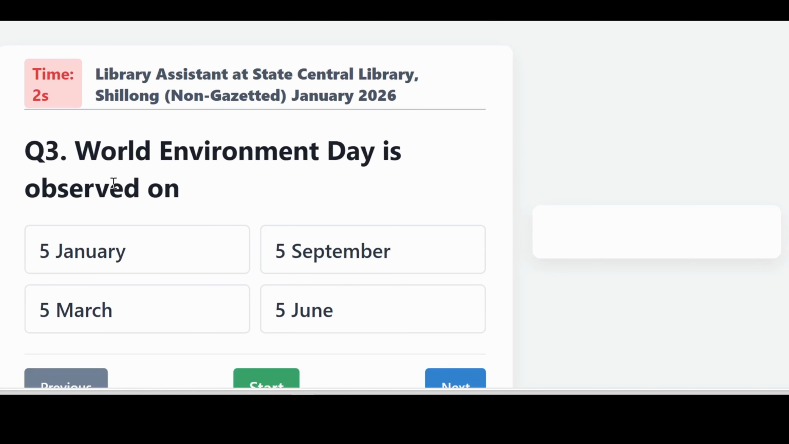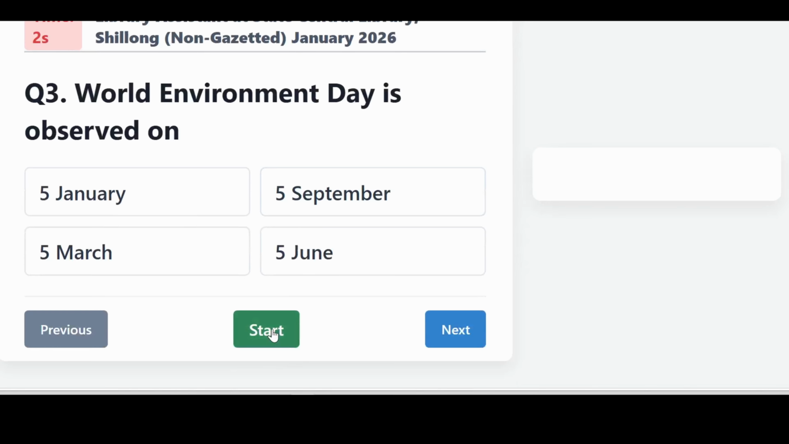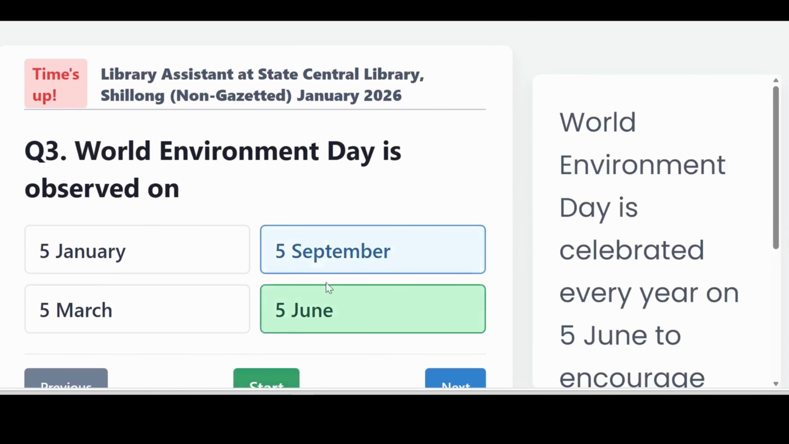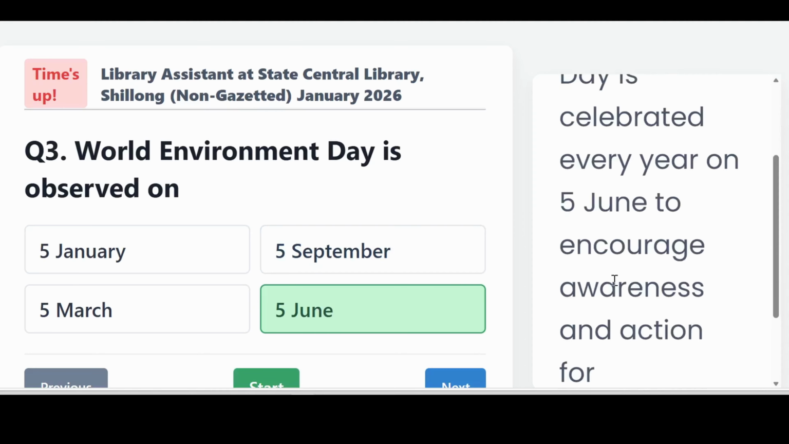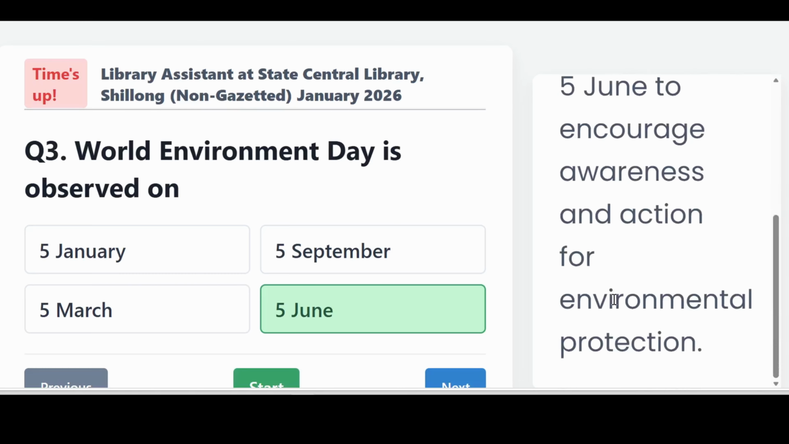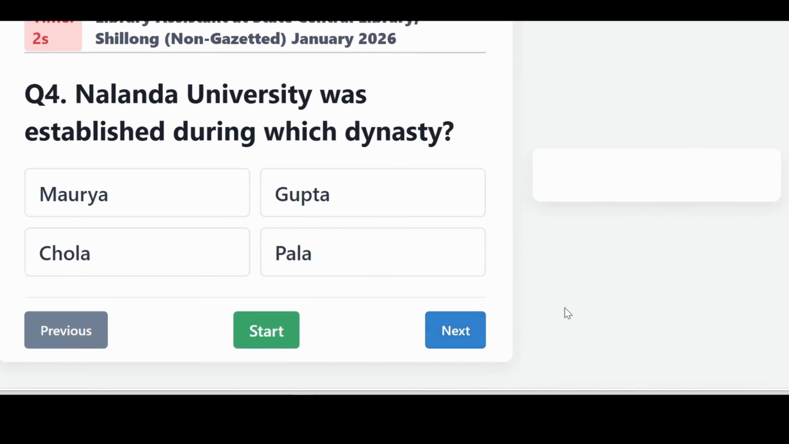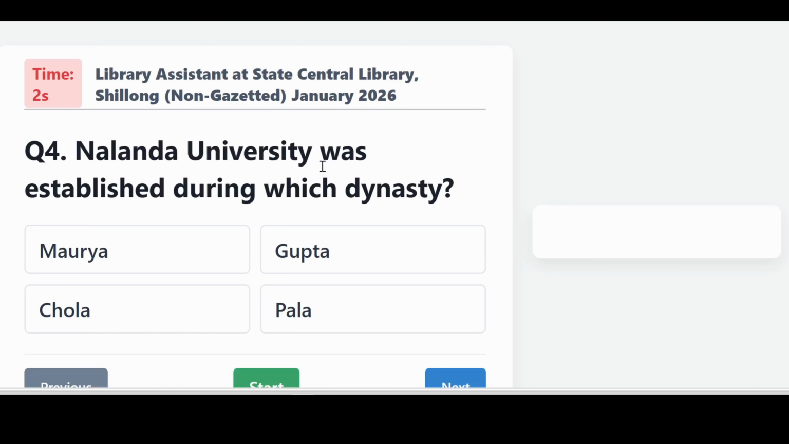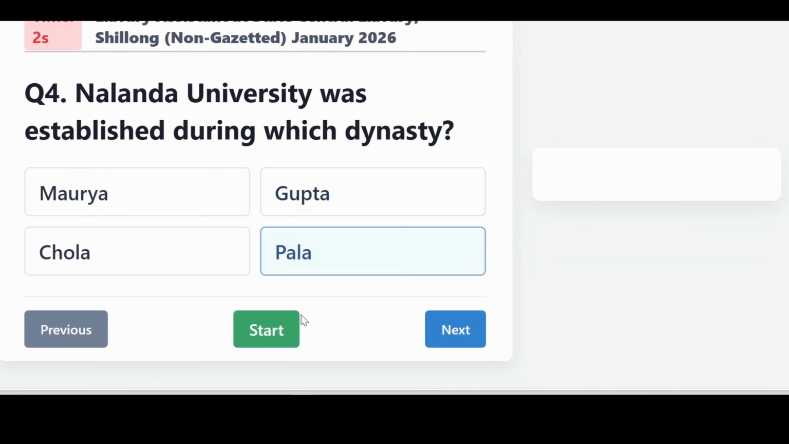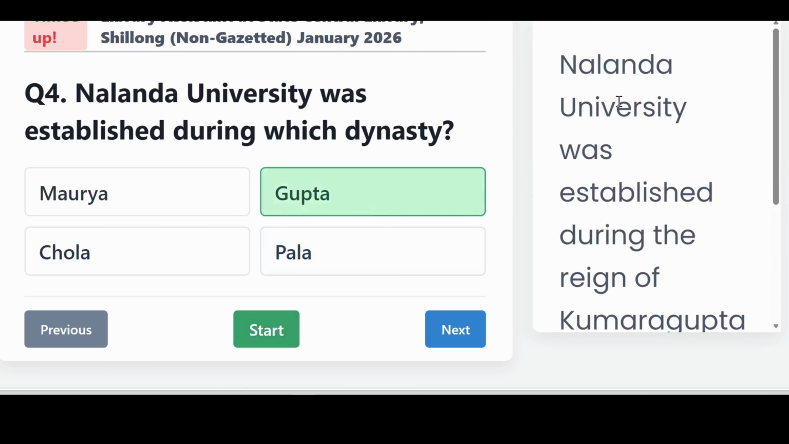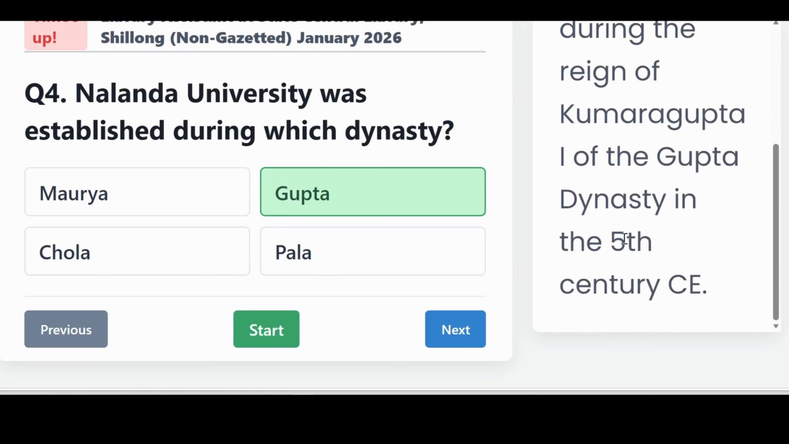World Environment Day is observed on? It is 5th June. World Environment Day is celebrated every year on 5th June to encourage awareness and action for environmental protection. Nalanda University was established during which dynasty? It is Gupta. Nalanda University was established during the reign of Kumaragupta of the Gupta dynasty in the 5th century CE.